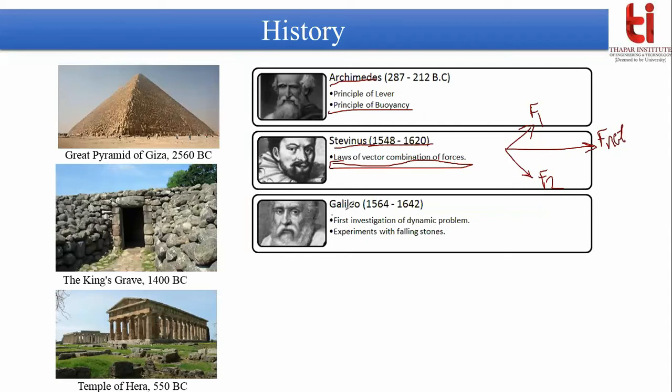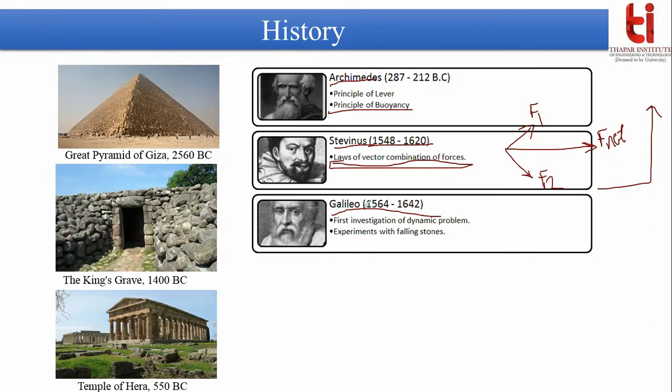Then came Galileo, and he first investigated the dynamics problem. Till 1564, there was no mention of dynamics problems or any theory for solving them. Everyone was proposing theories and laws related to static problems of mechanics.